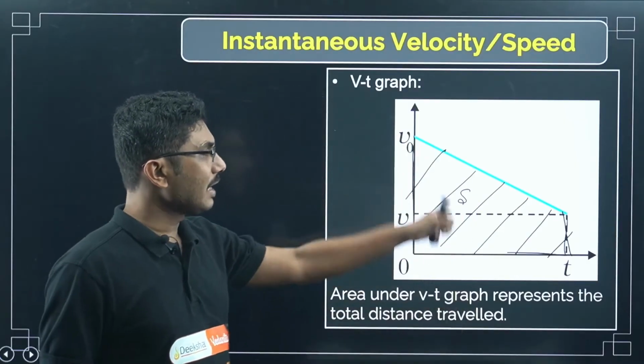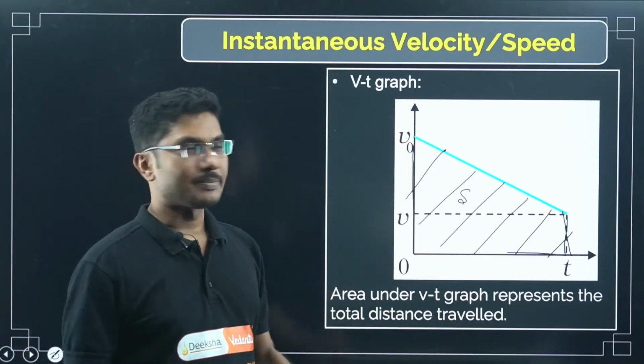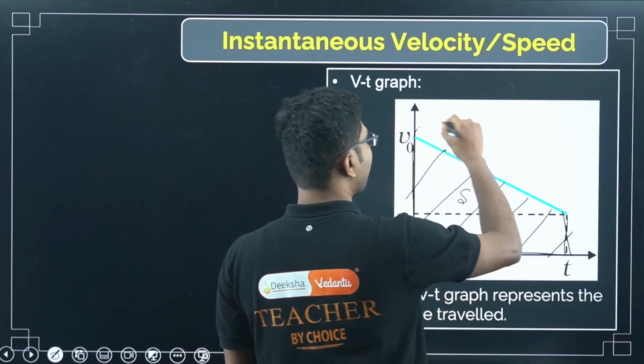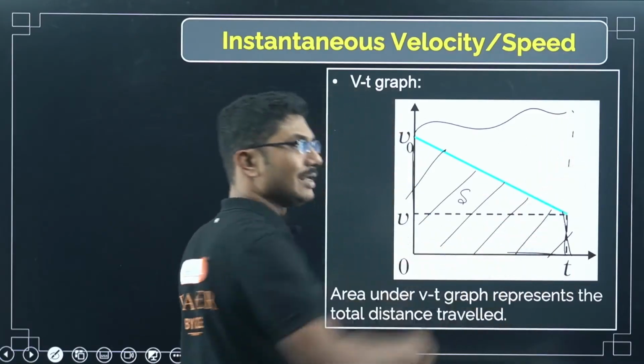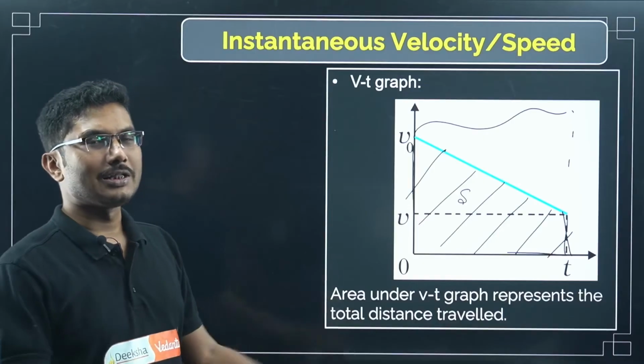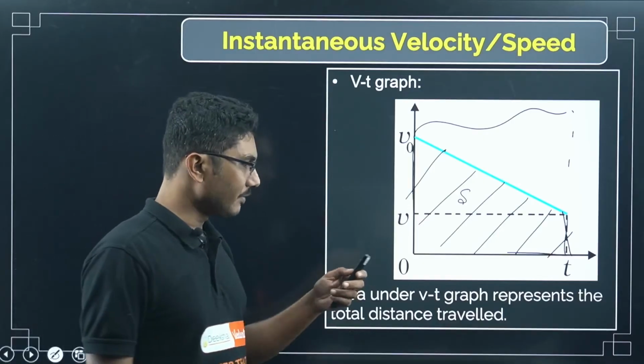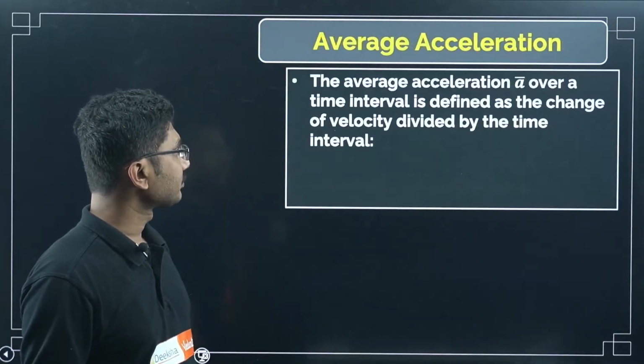From there you can calculate the total displacement no matter how the object has moved. Suppose the object is moved like this. If you can calculate this area, using any method, you will get the total displacement. This is a very important concept.